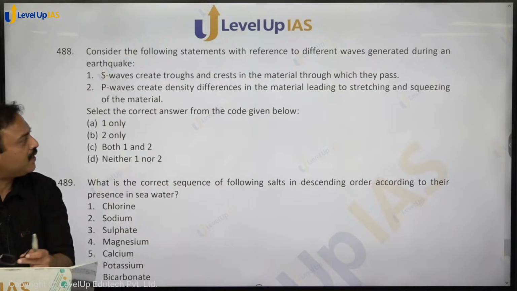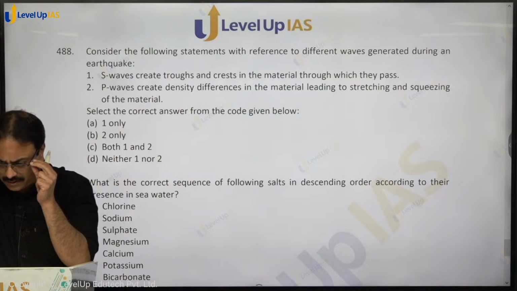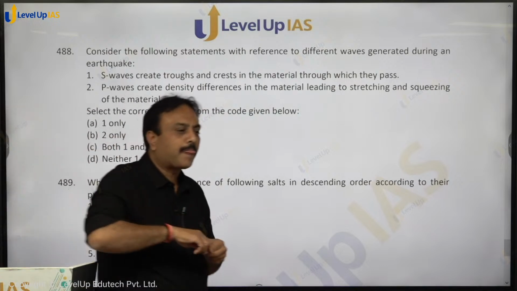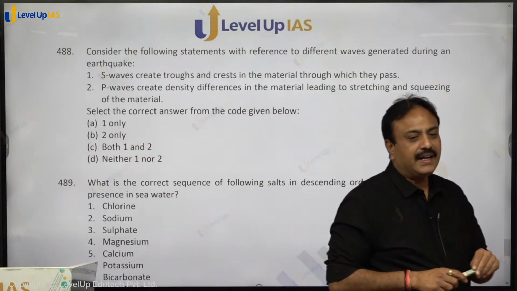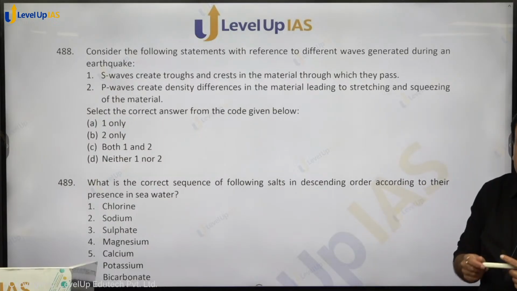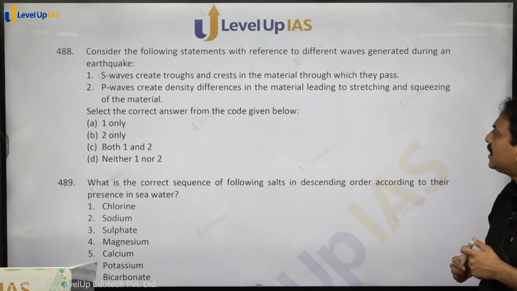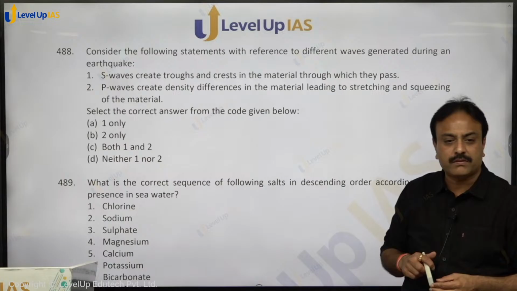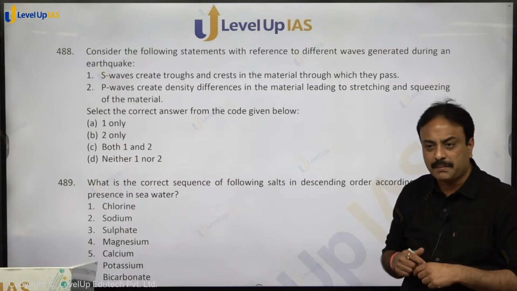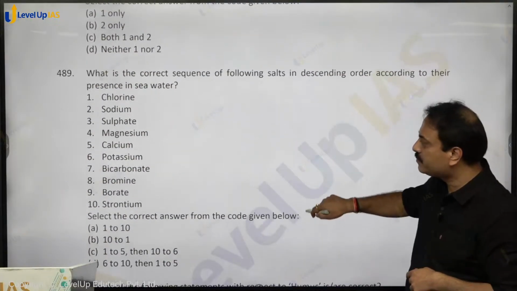Consider the following statements with reference to different waves generated during an earthquake. S waves create trough and crest in the material through which they pass. P waves create density differential in the material, leading to stretching and squeezing of the material. Both the statements hold true. Option C, C for cat, is the correct answer.